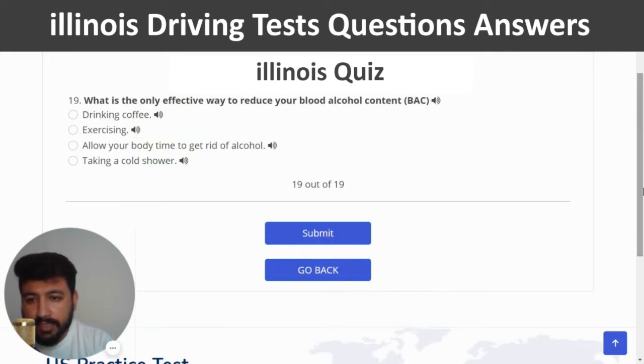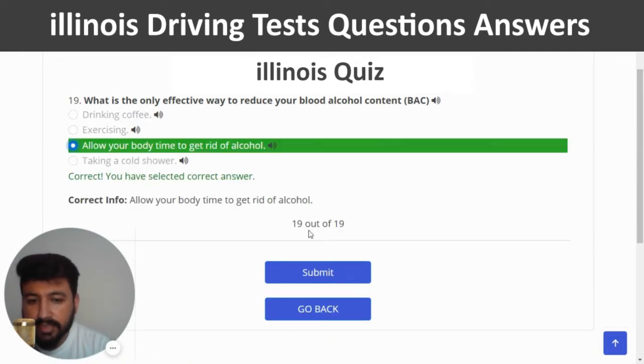Next. The last question is, what is the only effective way to reduce your blood alcohol content? The right answer of this question is allow your body time to get rid of alcohol. So I'm going to click on the third option. Yeah, this is the correct one, and this is the end of quiz number 1.